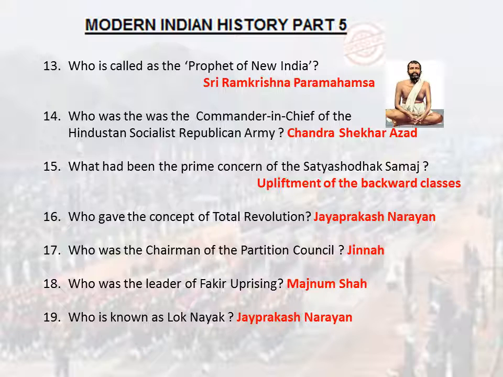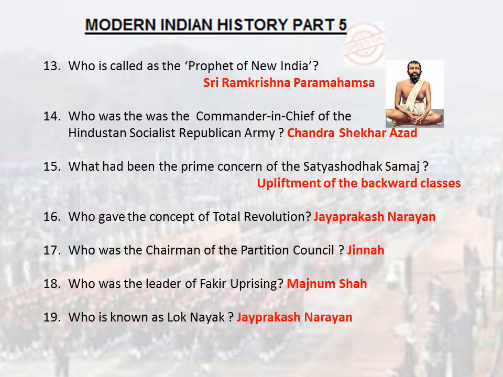Who was the commander-in-chief of the Hindustan Socialist Republican Army? Chandra Shekhar Azad. What had been the prime concern of the Satyashodhak Samaj? Upliftment of the backward classes. Who gave the concept of total revolution? Jayaprakash Narayan. Who was the chairman of the Partition Council? Jinnah. Who was the leader of the Fakir uprising? Majnu Shah.